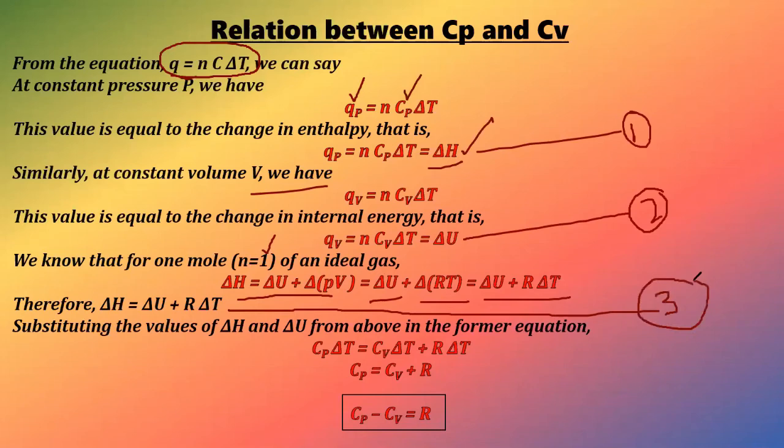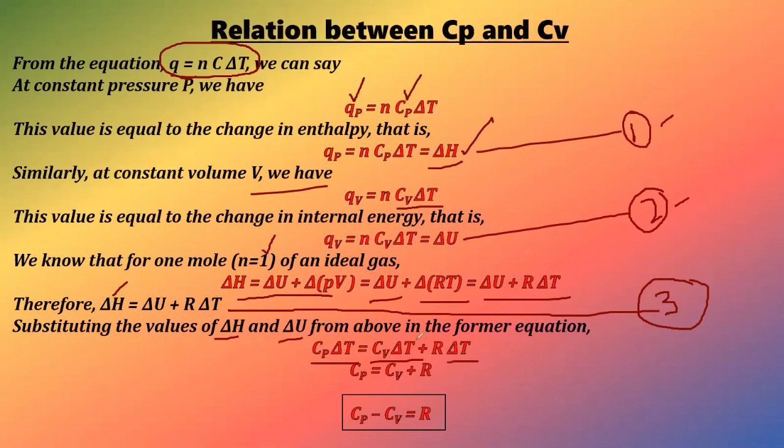Now if we take the values of ΔH and ΔU from equations 1 and 2 and incorporate them in equation 3, in place of ΔH we will write CpΔT. Again, n we are not writing, because this n becomes 1. We are doing it for 1 mole. So CpΔT for ΔH, and CvΔT for ΔU, plus RΔT.